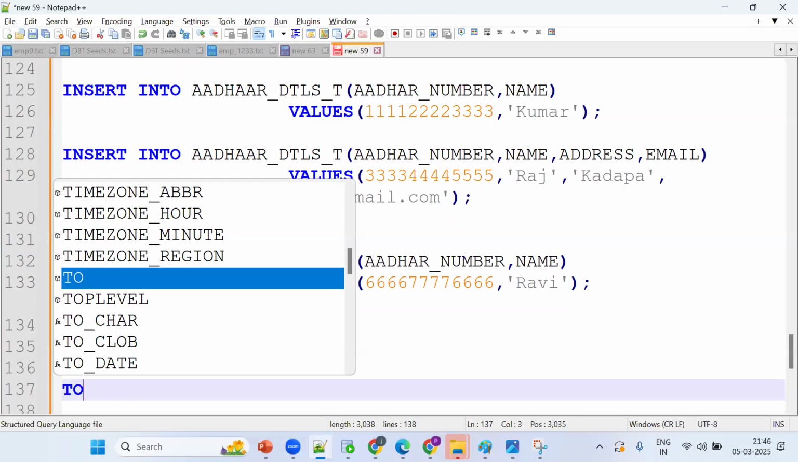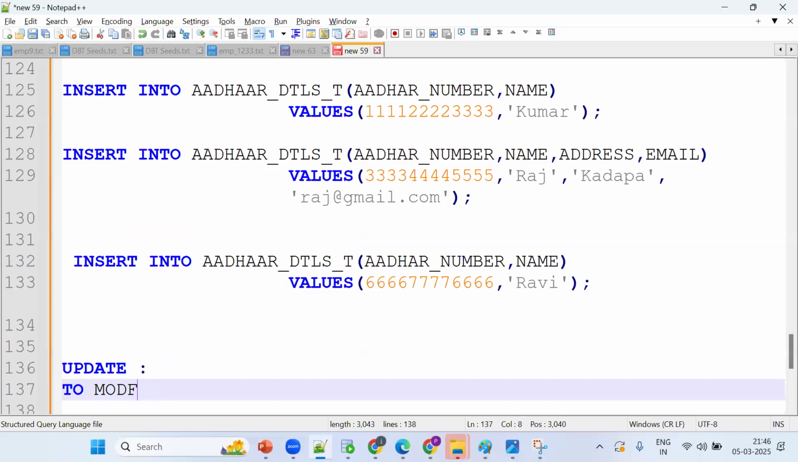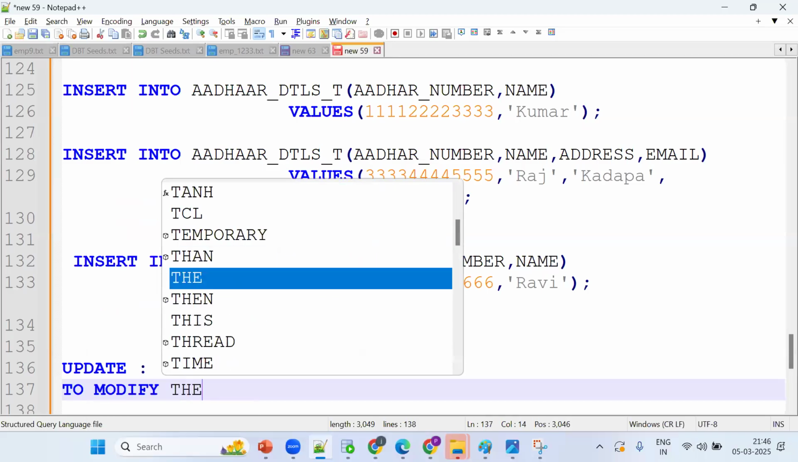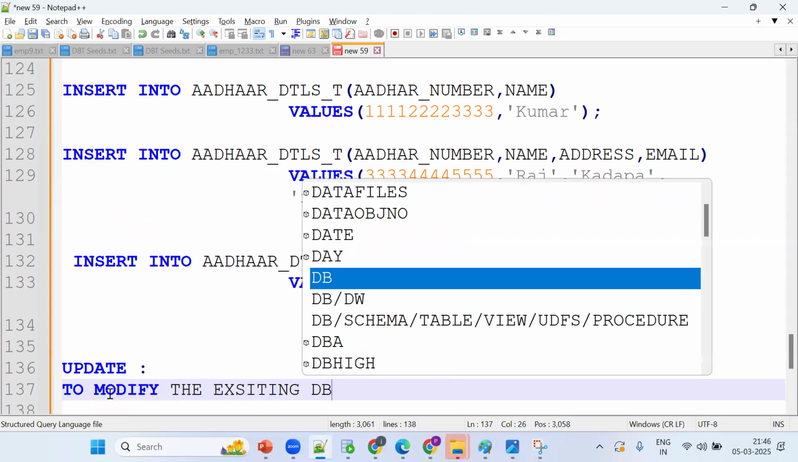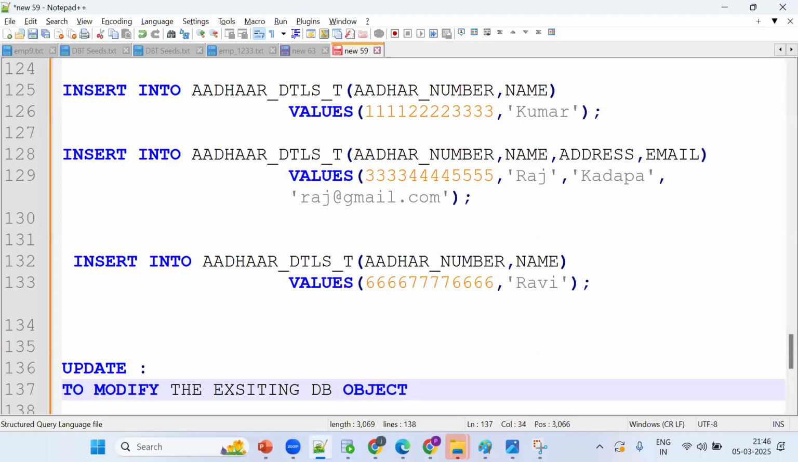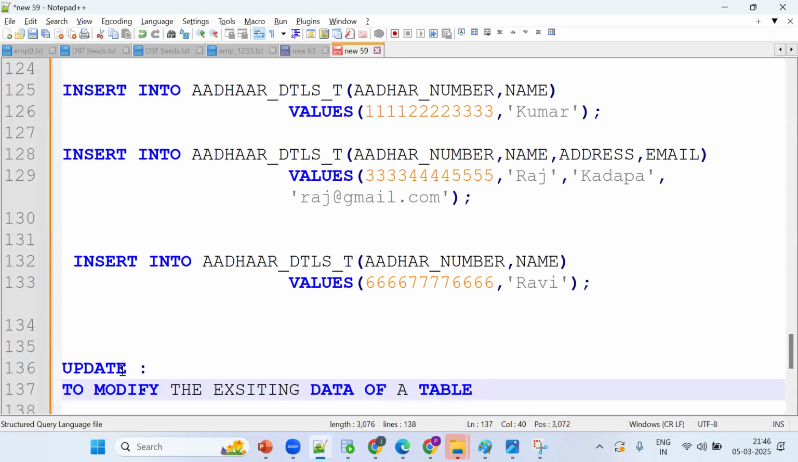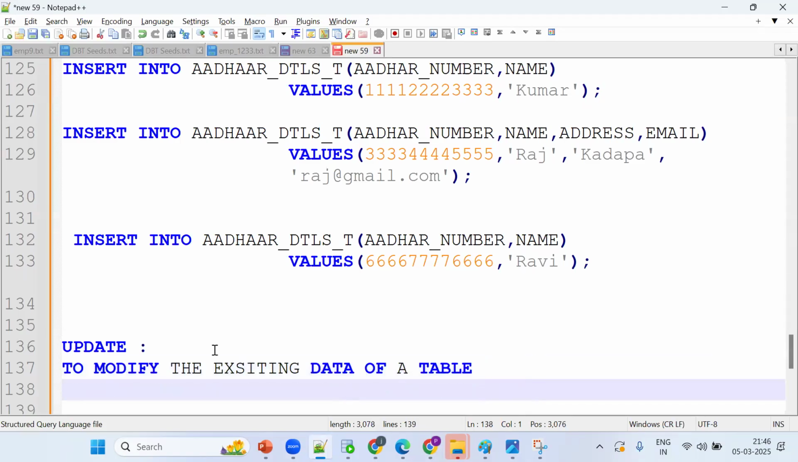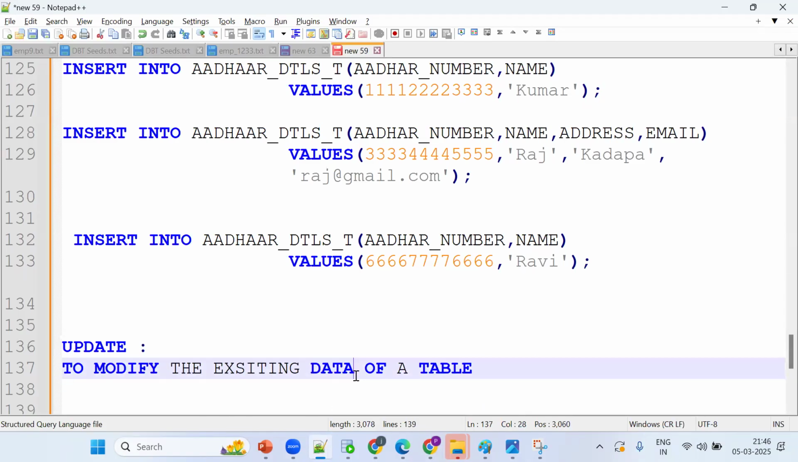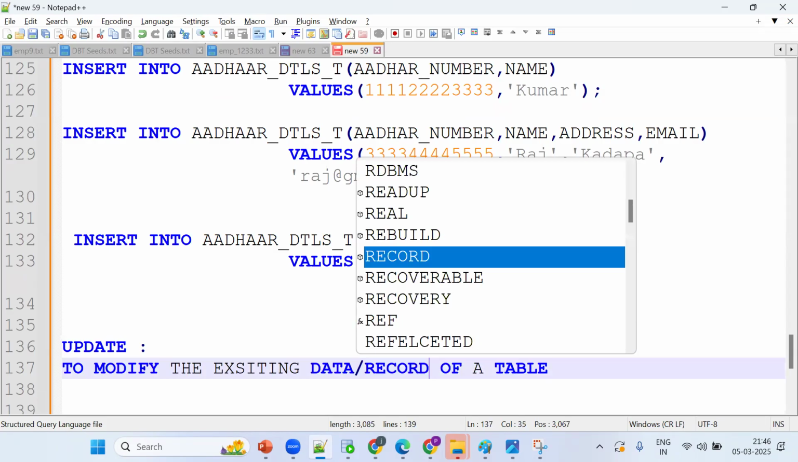This is important: ALTER is to modify the existing database object, not to modify existing data. If I want to modify the existing data of a table, the data should be there, then only we are able to modify. To modify the existing data or record of a table, we use UPDATE.